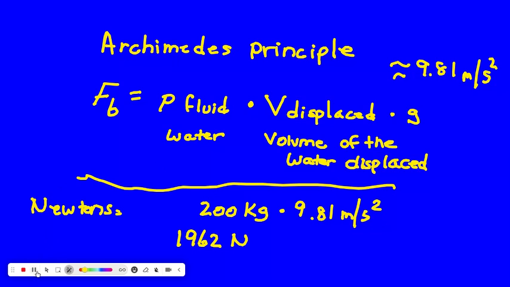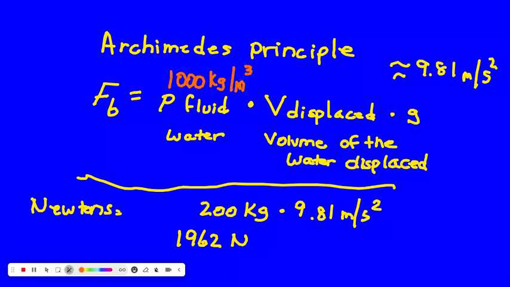Now let's look at the formula, and let's use another color so we don't get too confused here. Maybe red or orange. The density of water, not the weight, is approximately 1,000 kilograms per meter cubed.